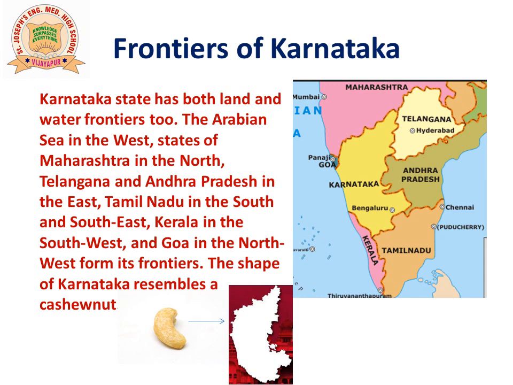When we look at the shape of Karnataka, it resembles that of a cashew nut. It looks like a cashew nut. It's not exactly like a cashew nut, but it resembles somewhat like a cashew nut. So, it is said that the shape of Karnataka resembles a cashew nut.